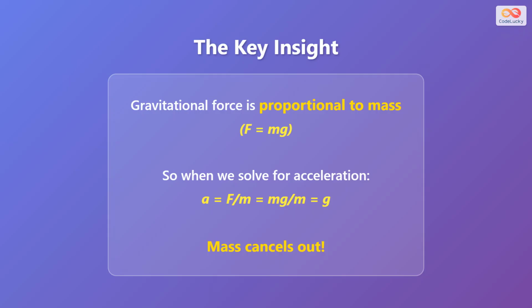Now, when we solve for acceleration using F equals ma, we get a equals F divided by m. Substituting our gravitational force equation, we get a equals mg divided by m. Notice what happens. The mass cancels out. This leaves us with a equals g. This mathematical cancellation reveals something profound. The acceleration is the same for all objects, regardless of their mass.